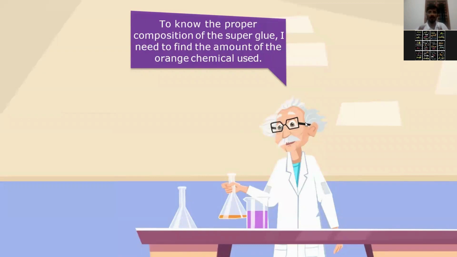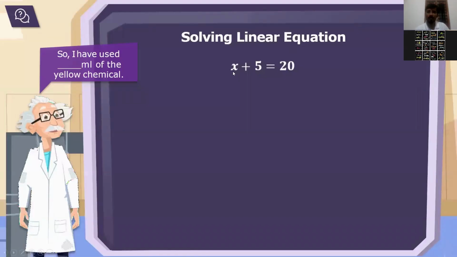So, the proper amount of super glue, how much composition of green and orange, finally you are getting purple. So, in order to that, you have to find out what is the amount of orange. Okay. So, let's go. Now, this is the equation you will get, right? Yes or no?